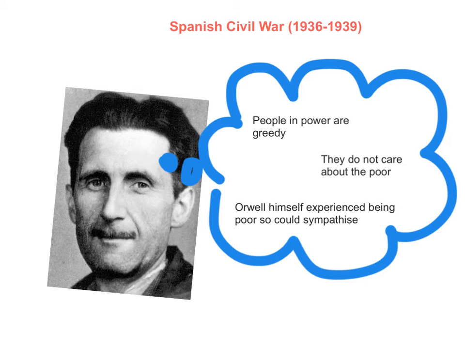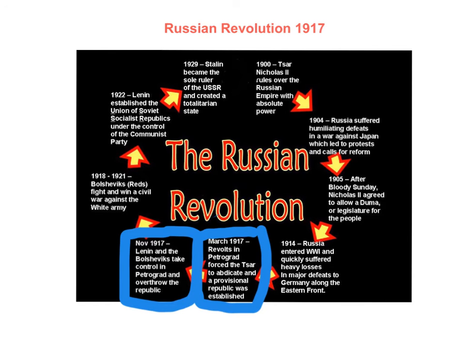George Orwell's experiences living as a down and out in Paris and London and fighting for the Republicans in the Spanish Civil War secured his ideas that people in power were greedy. They did not care about the poor, and Orwell himself, of course, experienced being poor, so he could sympathise with this. He believed that there should be a better, more equal world for people to live in. Orwell wrote Animal Farm as a reaction and a response to his experiences during the Spanish Civil War, and this book is without a doubt intended to refer to the Russian Revolution and society following the events of 1917.